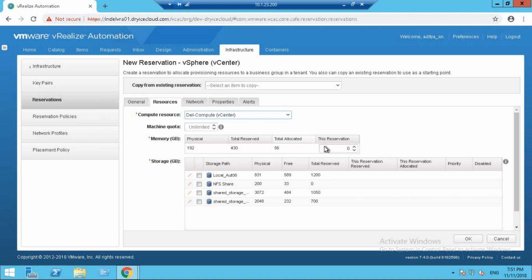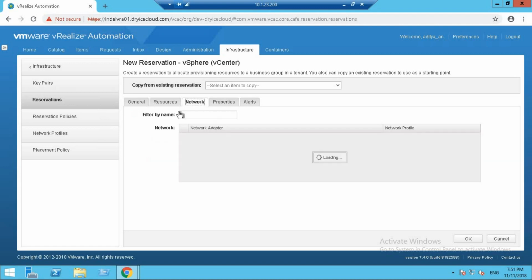Now for the memory, we're going to select a memory reservation here. Let's select 40 GB. Other than that, for the storage reservation, let's see which has the most free storage. I think it's going to be local storage. Create a 40 GB reservation here, and we're going to assign a priority. Clicking on OK. Now, as you can see, the resources that we have reserved for us are 40 GB of memory and 40 GB of storage.